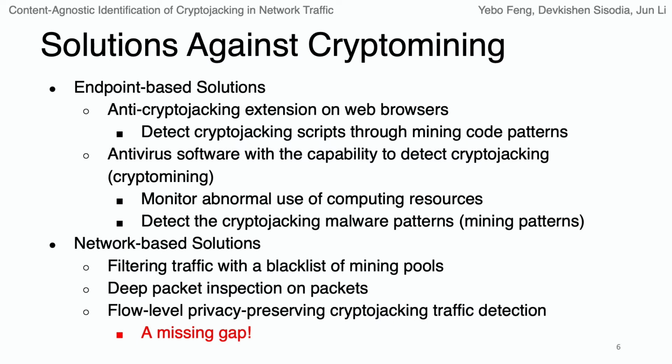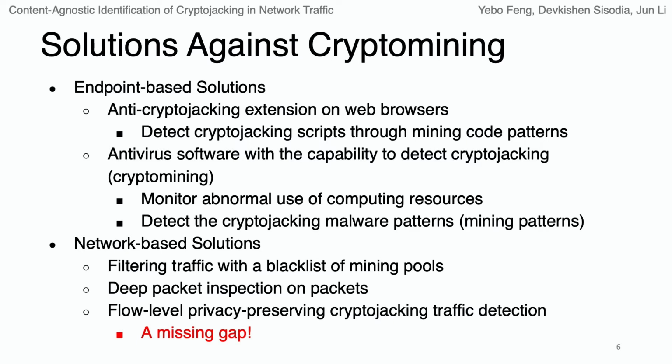There are also some network-based solutions. Some of the solutions filter the traffic with a blacklist of the mining pools. Some of the solutions use deep packet inspection on the packets sent from the users to the mining pool. However, such solutions cannot tackle very smart attacks. For example, the attackers can frequently change the IP address of the mining pool.